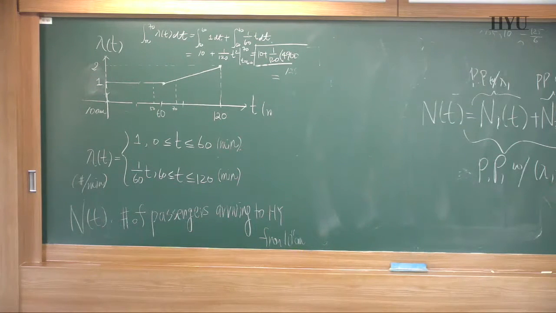After arriving at the system, they are split with probability P and 1 minus P: the first place with probability P and the second place with probability 1 minus P.